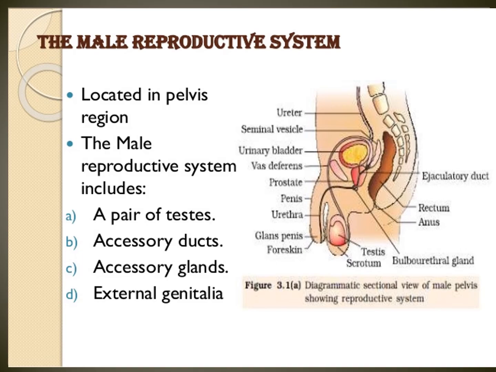Epididymis is a tightly coiled structure lying on the top of the testis.